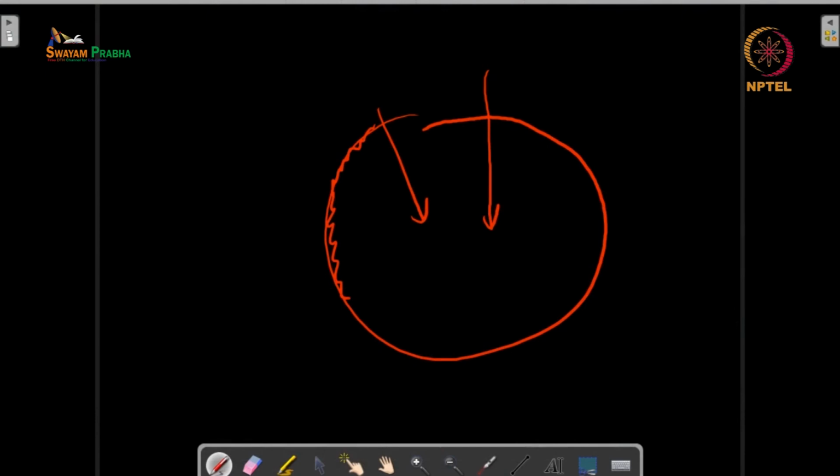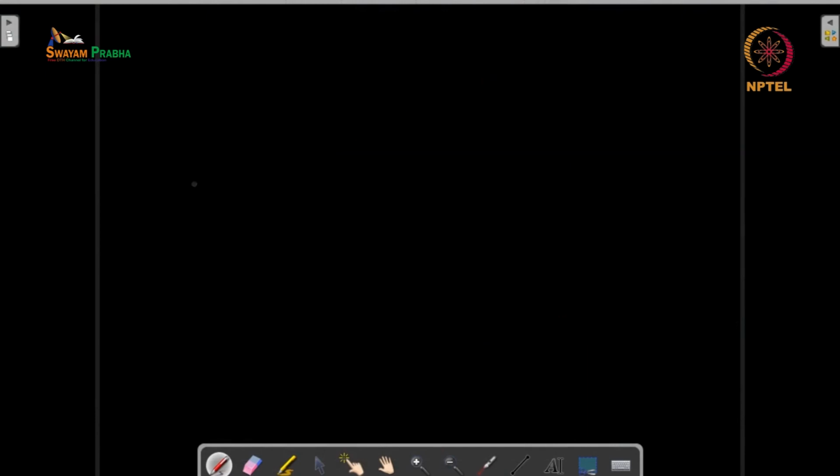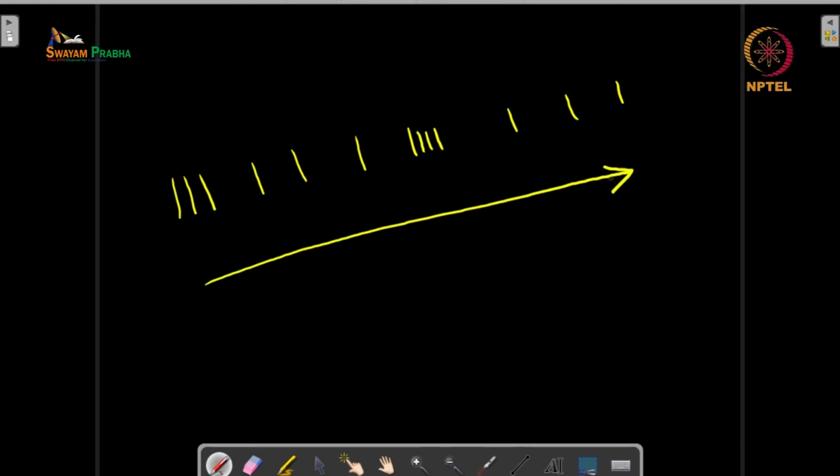Now, what do we mean by longitudinal in nature? It means that they move just like sound waves. So, you'll have a portion that is of a greater density, then you have a portion of lesser density, then again a portion of greater density, then again a portion of lesser density, and so on. So essentially, the movement of particles is occurring in the same direction as that of the propagation of the wave. So if the wave is moving in this direction, the particles are also moving parallel to this wave propagation direction.